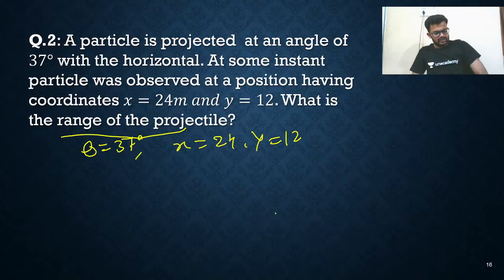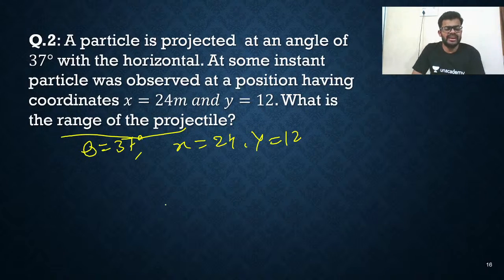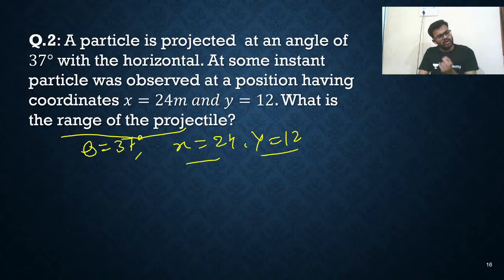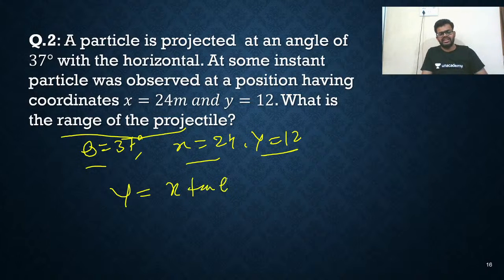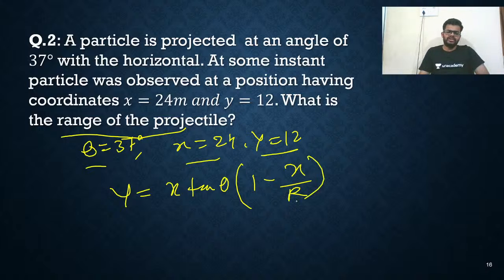So, my dear friends, in this question, very simple thing. The question is asking you the range. You know the x coordinate, you know the y coordinate, you know theta. So you'll use this formula: y is equal to x tan theta into 1 minus x divided by R. Directly use this formula and you will get the answer. Got it, my dear?